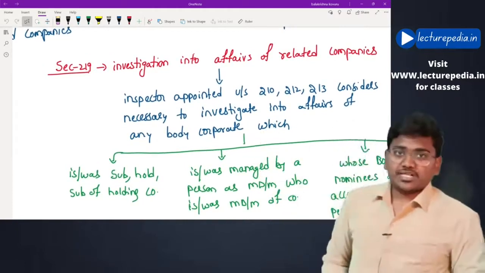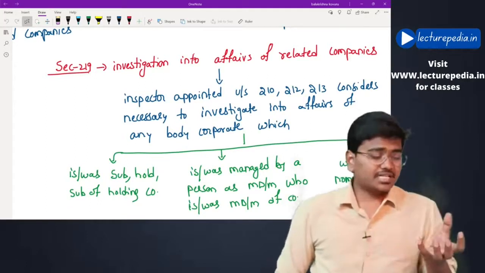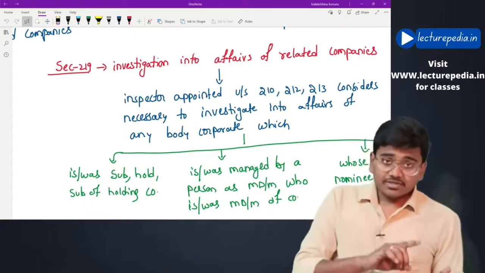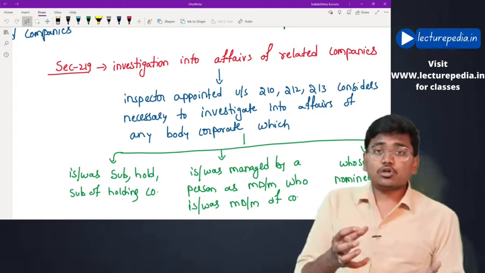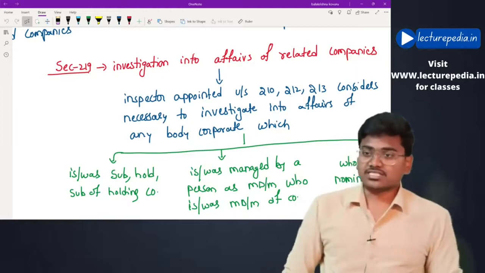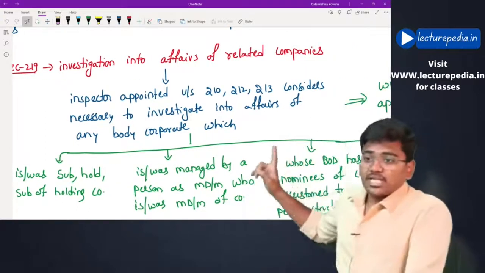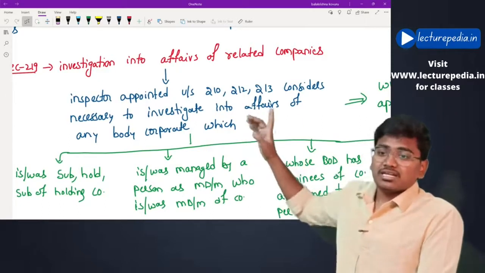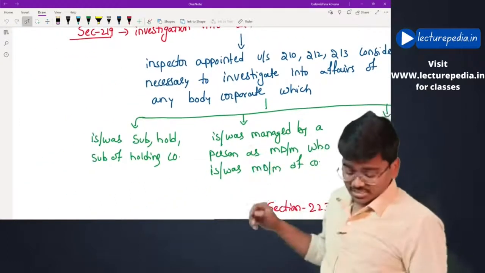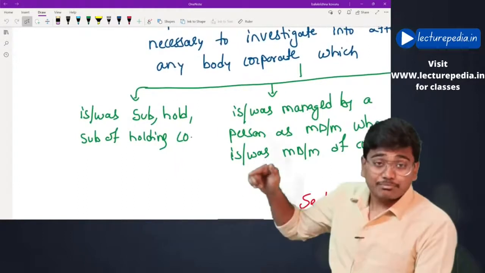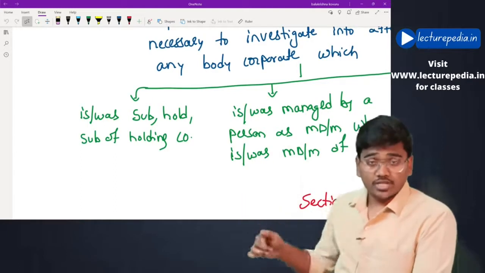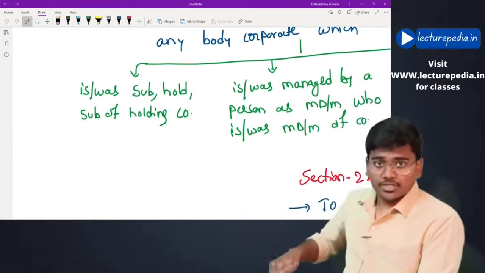Now, inspector is investigating company A. During this investigation, inspector feels that investigation of some other related company is also required. In that case, whether he can carry the investigation of such a related company or not. Let us see. Inspector appointed under section 210, 212, 213 considers necessary to investigate into affairs of any body corporate which is or was subsidiary of the company of which the investigation is being conducted, or holding of the company, or subsidiary of the holding company of this company.